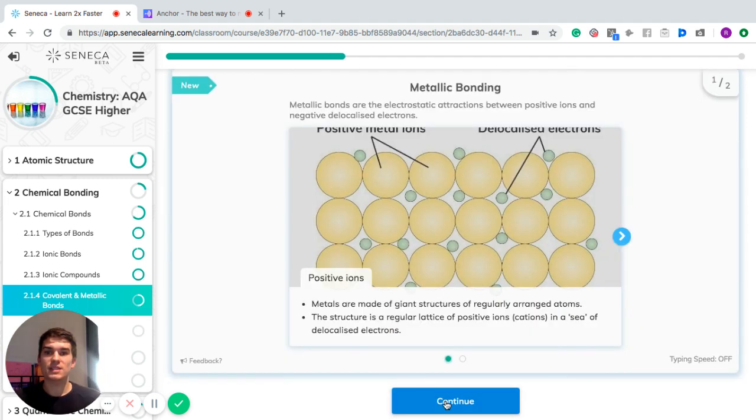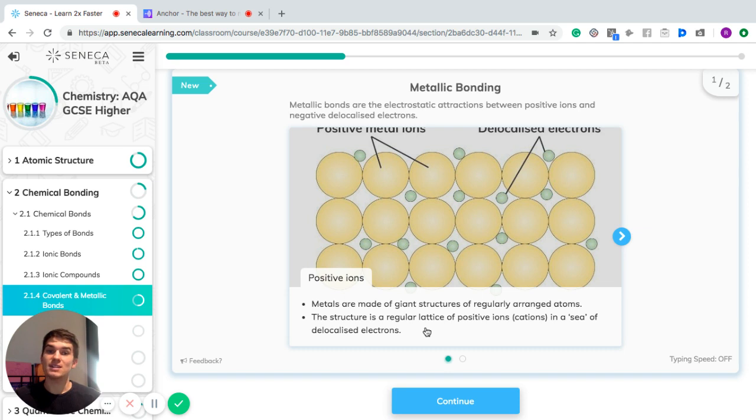Now you can also look at metallic bonding. So metallic bonds are the electrostatic attractions between positive ions and negative delocalized electrons. So metals are made of giant structures of regularly arranged atoms. And the structure is a regular lattice of positive ions, which we also know as cations, and a sea of delocalized electrons.